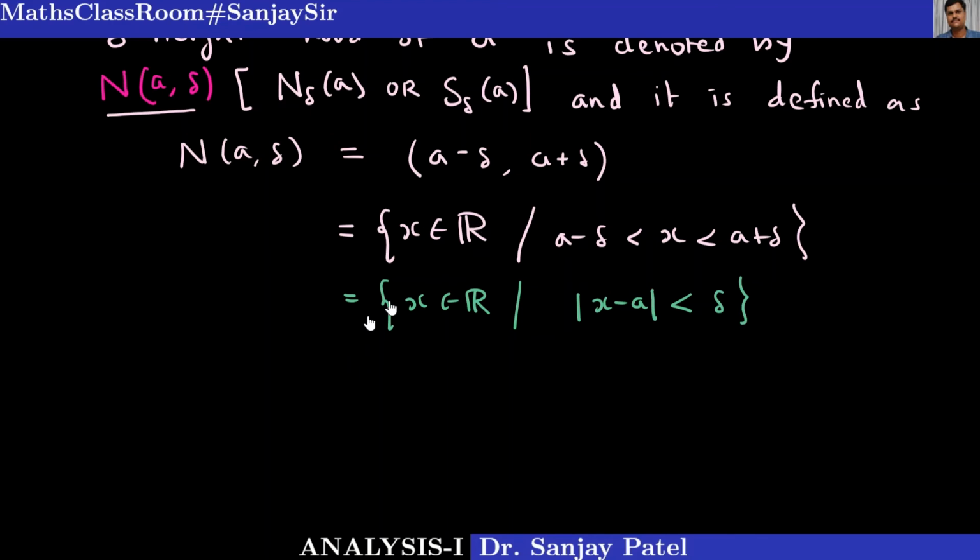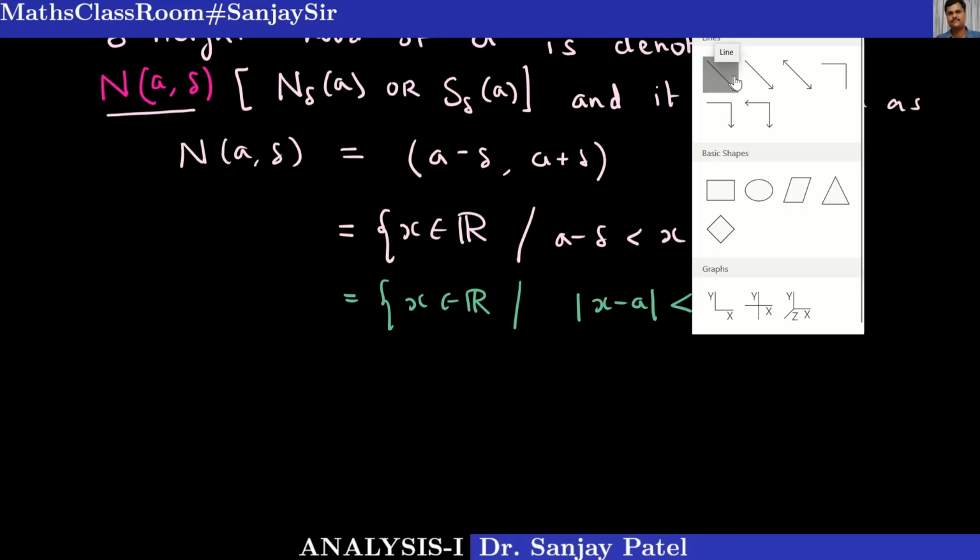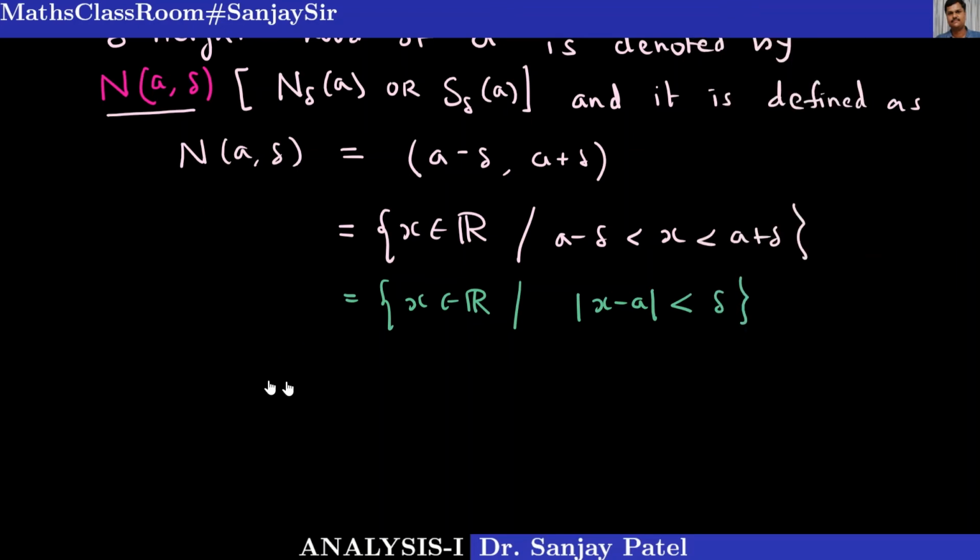And the meaning here is, if I consider a real line, then on this real line I can take two points. I can take a point small a here and some number delta greater than 0, which I will be adding to this. So I will get a plus delta and a minus delta.